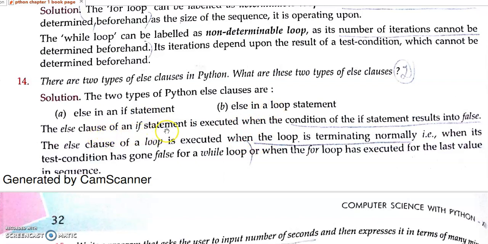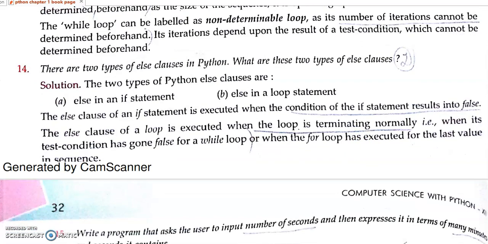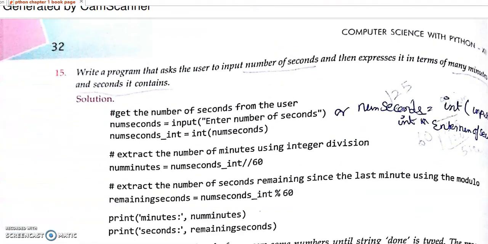The else clause in the if statement is executed when the condition of the if statement is false. Then the else clause in the loop, in the for loop and while loop, has been introduced. The else clause will be executed when the loop is executed normally, when the loop is terminated normally.